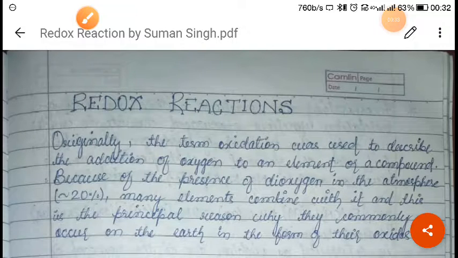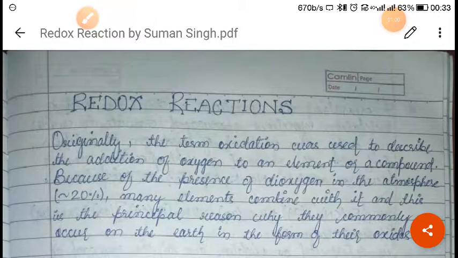So basically in this chapter we have to learn about oxidation and reduction, okay, when we will call that the following compound is in oxidation, or when the following compound is in reduction. We will see in this chapter, and we will get an idea of how and when the following compound is getting oxidized or getting reduced, right?